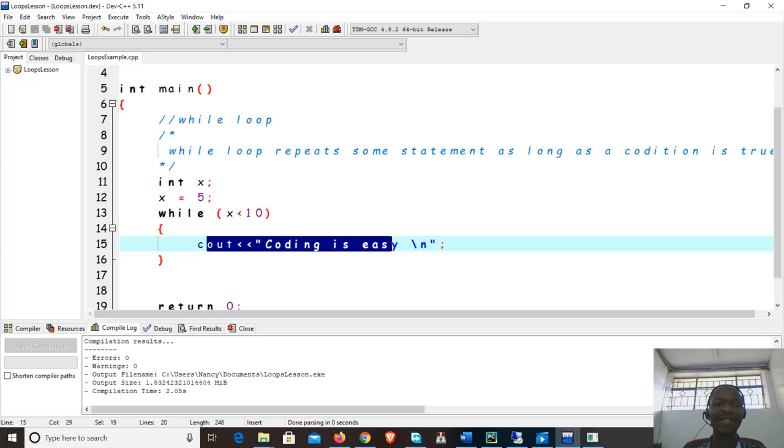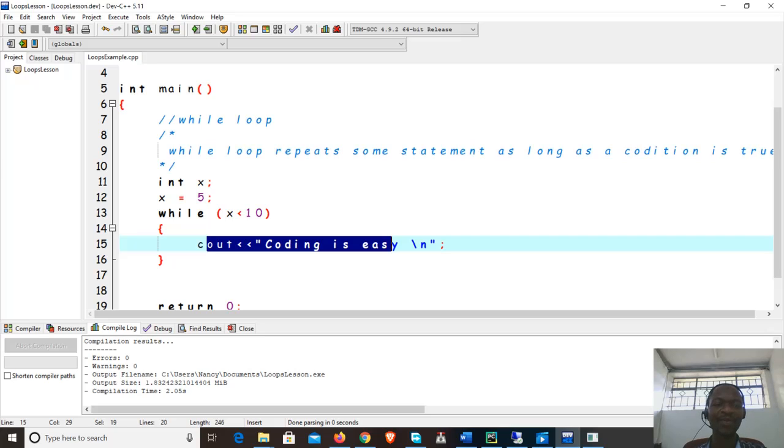And what's happening here is x is 5, so it comes here. What is x? It's 5. Is it less than 10? True. So it goes and runs this, and then it goes back to the condition and checks if the condition is true. So the way the while loop works is whenever a loop is executed, the program will go back to the condition and check if the condition is still true.